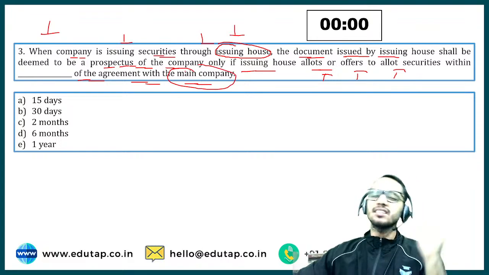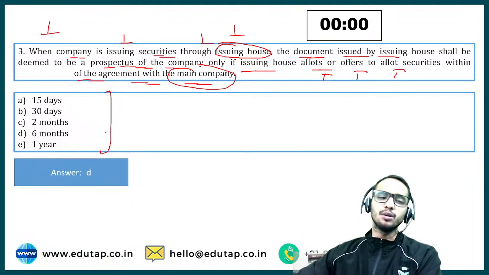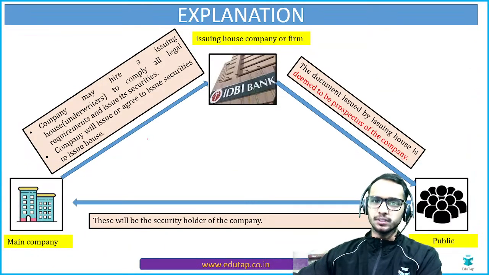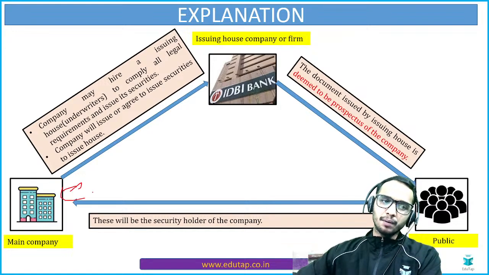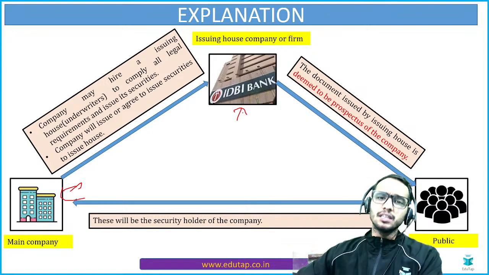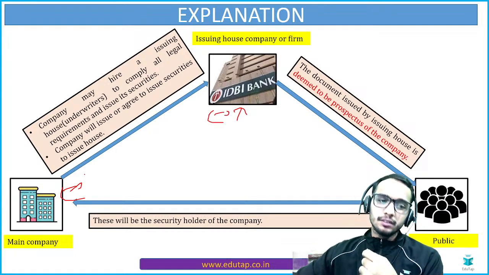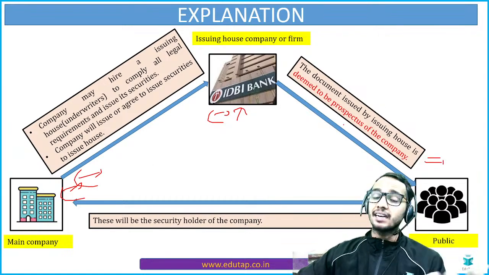Now first let's understand all the underlying concepts, then we will get back to the question. Though I know the answer, you all know this thing, but for those who don't know, let's talk about the concepts first, then we will look at the conditions, then we will see the answer to this question, right? So this is the main company and this is the issuing house, the broking company, or we can call them underwriters, through which this main company is offering their shares to the public. They are not doing this directly. Through the issuing house, they are doing it.